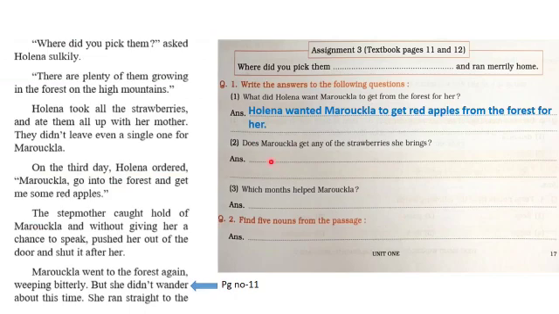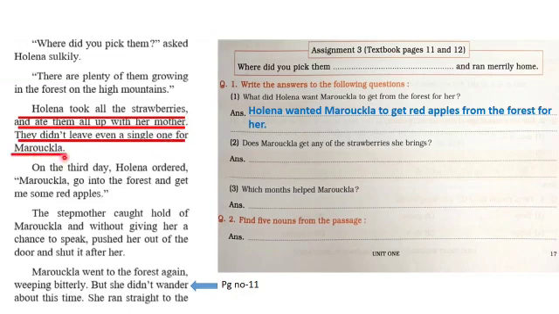Next question. Does Mirocla get any of the strawberries she brings? So we know the answer is no. But here in this, the answer is Helena took all strawberries and ate them all up with her mother. She didn't leave even a single one for Mirocla. So the answer is no. Mirocla does not get any of the strawberries she brings.